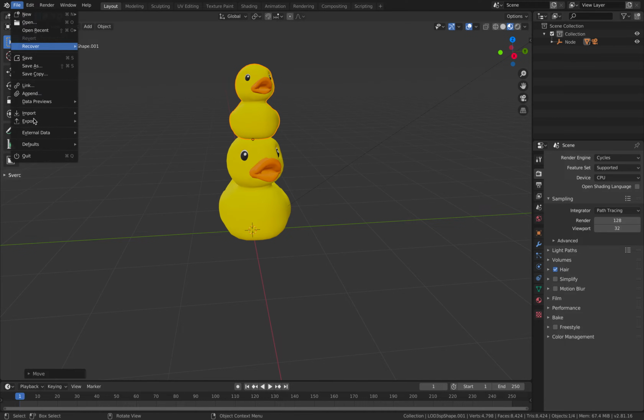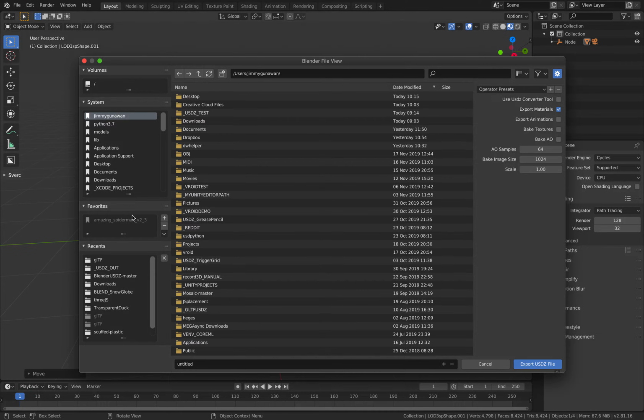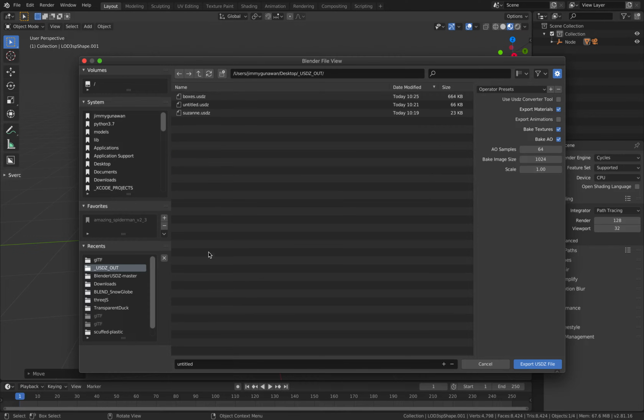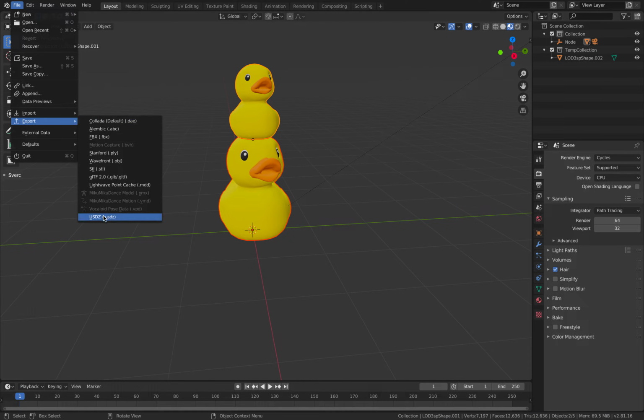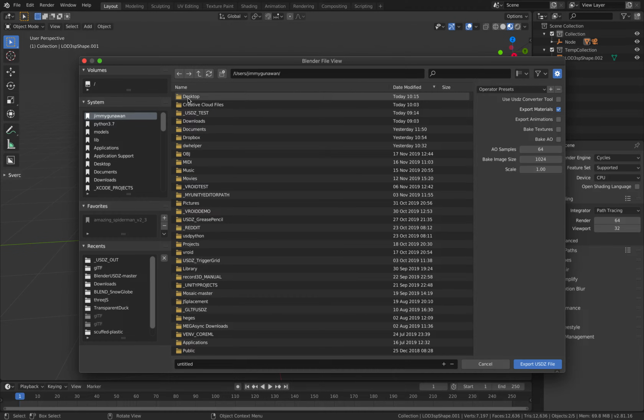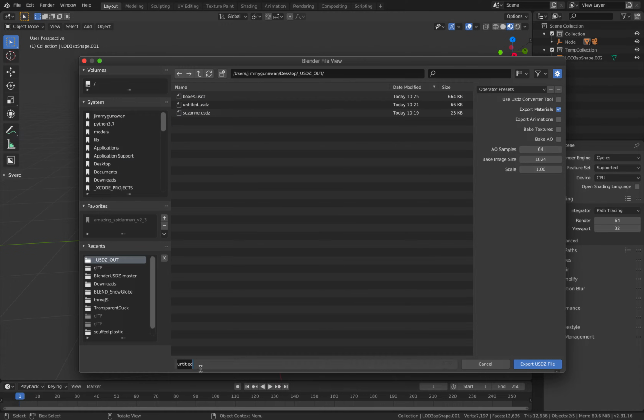And then file, export USDZ, turn on bake texture and bake ambient occlusions. Let's call it ducky. Export USDZ. Oh, it's giving an error. Okay, maybe I need to select some objects. File, export USDZ, ducky.